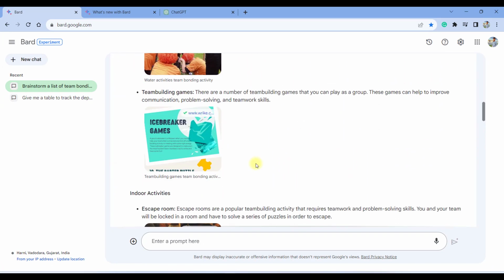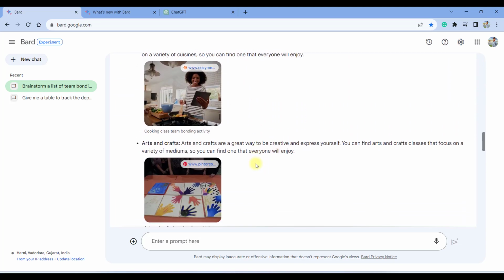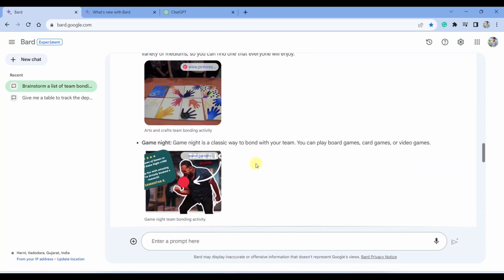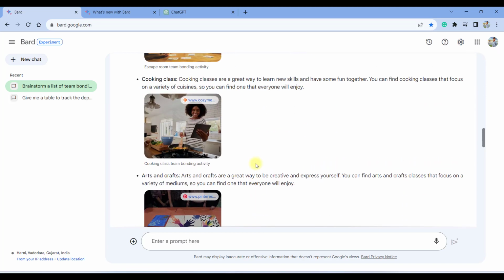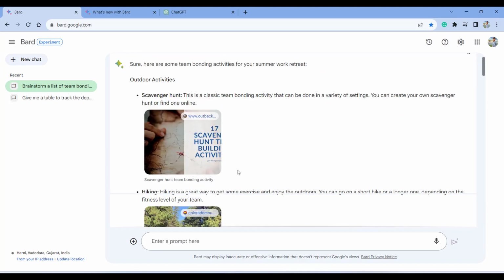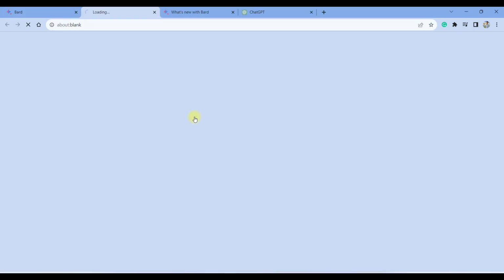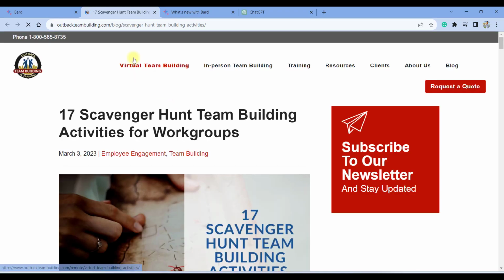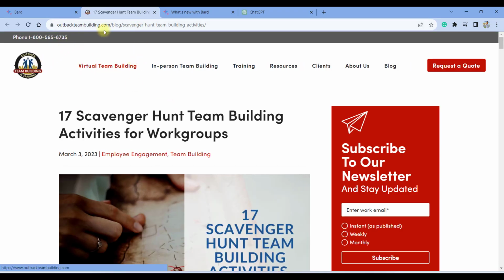And this is what Google Bard is giving along with the images, which is the main difference which I can see as compared to ChatGPT, because in the response of ChatGPT we don't find any images in the answer. Now, one thing I really like about Google Bard is that along with the picture, it has also given the link of the source from which it has given us the answer. Yes, like this. So if you click on that link, you will land on the website from where it has taken the information.